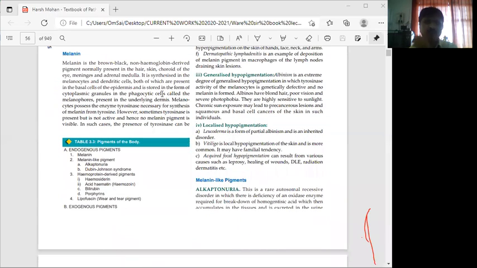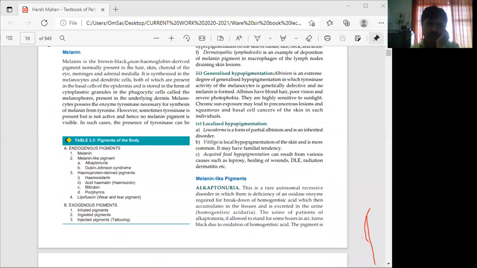Melanin is the brown-black, non-hemoglobin derived pigment normally present in the hair, skin, choroid of the eye, meninges and adrenal medulla. It is synthesized in the melanocytes and dendritic cells, both of which are present in the basal cells of the epidermis, and is stored in the form of cytoplasmic granules.